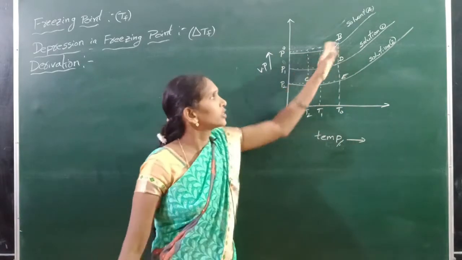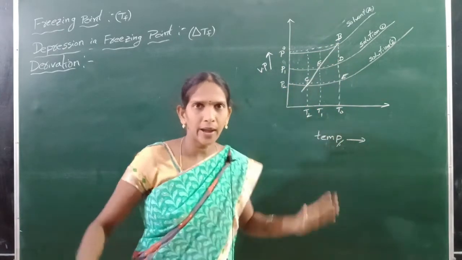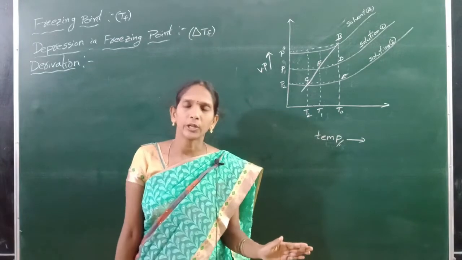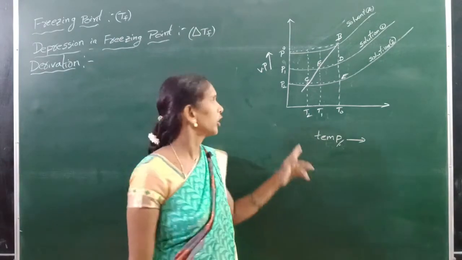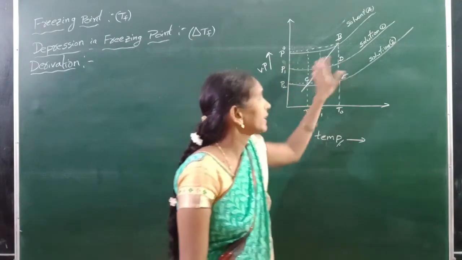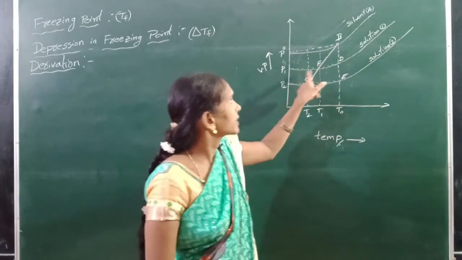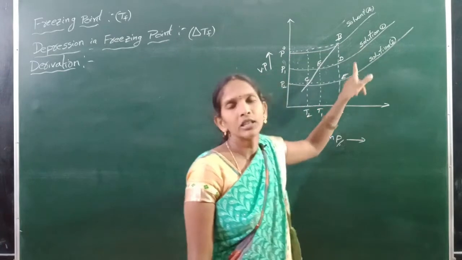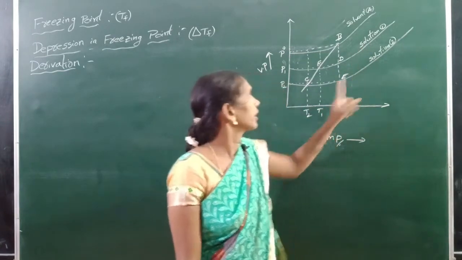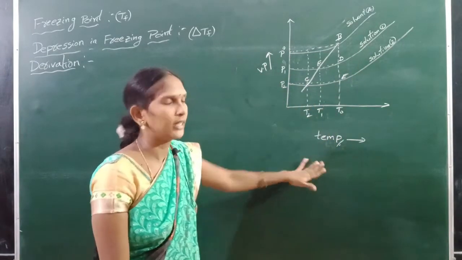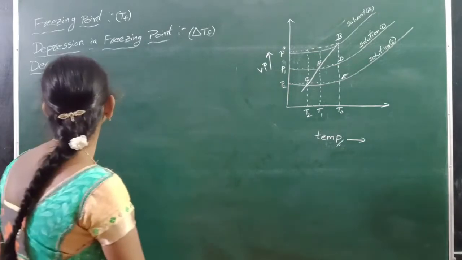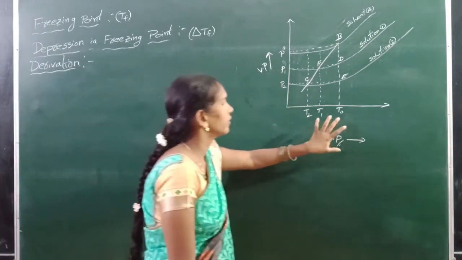This is the same as elevation of boiling point. Three curves are obtained: this is the solvent curve, the next curve is the solution 1 curve, and the next is the solution 2 curve.